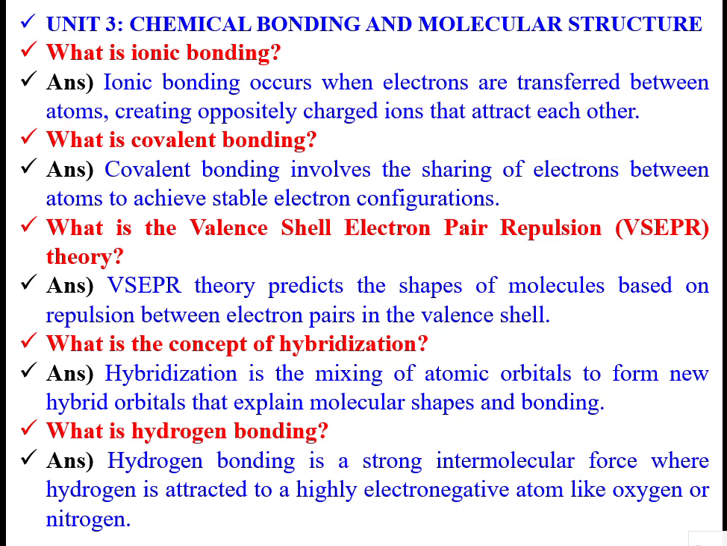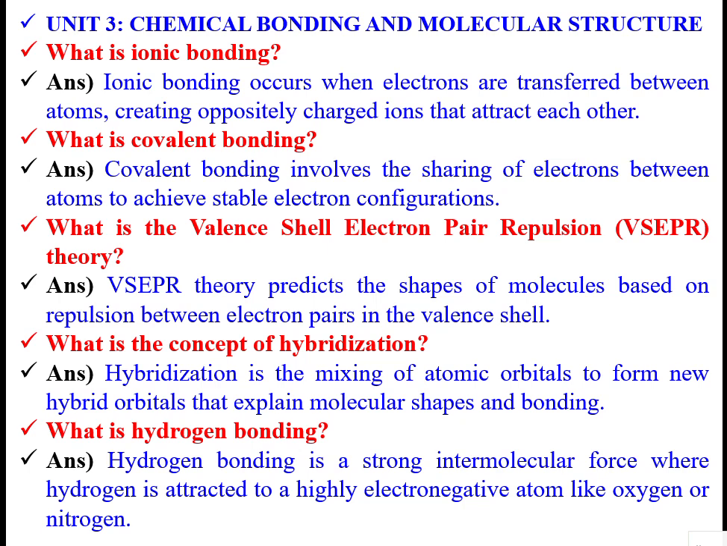There is another one, the coordinate covalent bond. In that, one atom shares two electrons. That is coordinate covalent bonding, which we will see later. Then valence shell electron pair repulsion predicts the shape and structure of molecules, the architecture. Then the concept of hybridization.